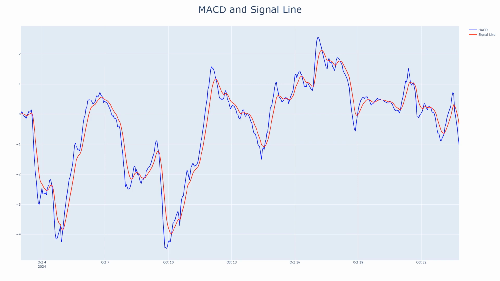MACD and signal line. The MACD is currently at -1.0288, with the signal line trailing behind at -0.3328. This negative value indicates that USDTARS is in a bearish phase, as the MACD is well below the signal line. Furthermore, the difference between the MACD and signal line has widened, suggesting stronger bearish momentum. However, this gap may narrow soon, potentially indicating the end of this downtrend. If USDTARS follows historical trends, where such MACD values reversed in the past, it could soon see a bullish crossover, offering a buying opportunity.